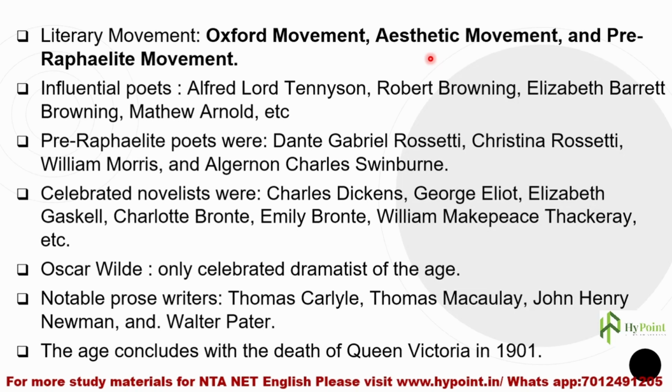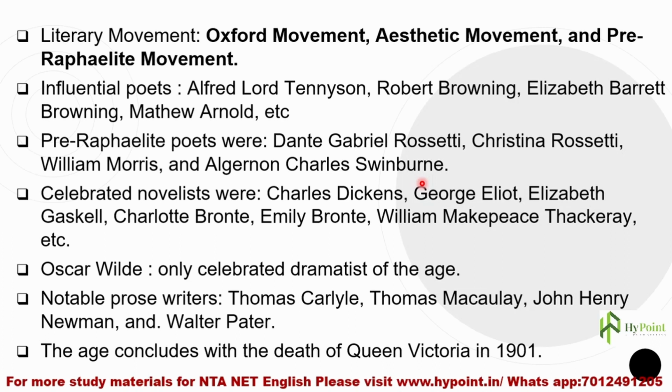And the pre-Raphaelite movement: we all know that poets like Dante Gabriel Rossetti, William Morris, and Algernon Charles Swinburne belong to the pre-Raphaelite movement. It actually sprouted from painting, and they aimed at a more natural kind of writing. They were against any artificial kind of writing.